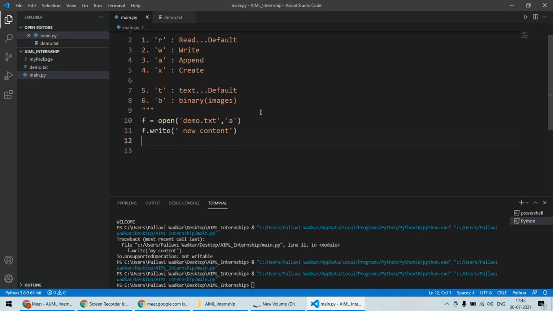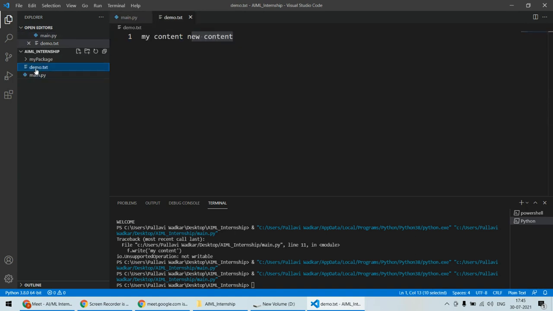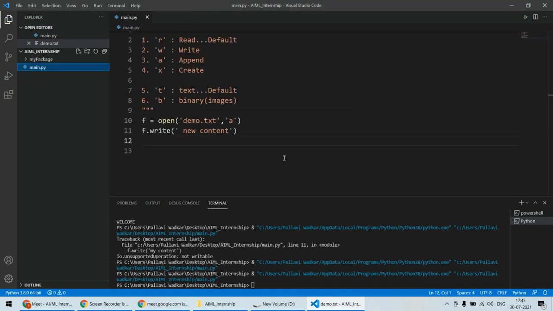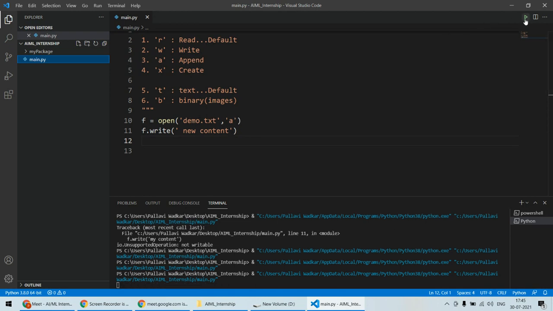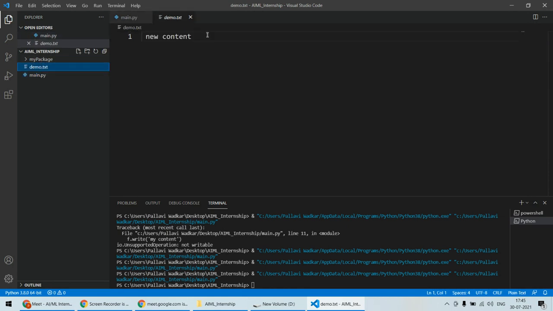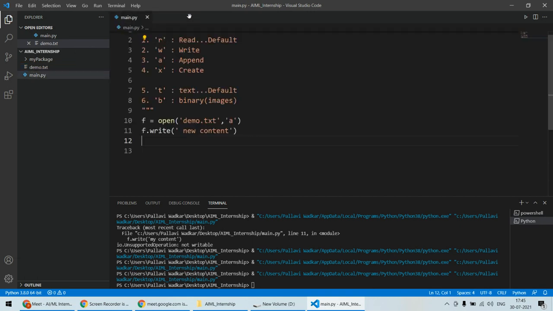And one more interesting thing: if this file does not exist, and you are trying to use this code in append mode or in write mode, it will create this file. So you can see here the demo.txt is now created. So this file is created if you open it in append mode or in write mode. That's the interesting thing that you should know.